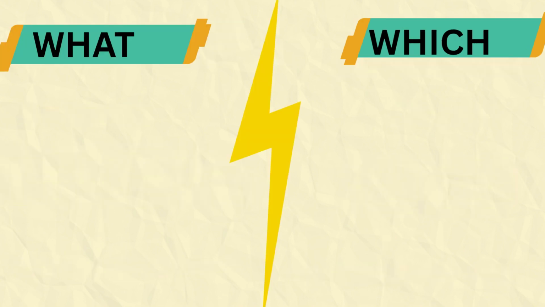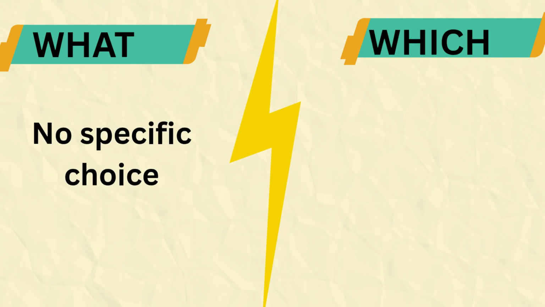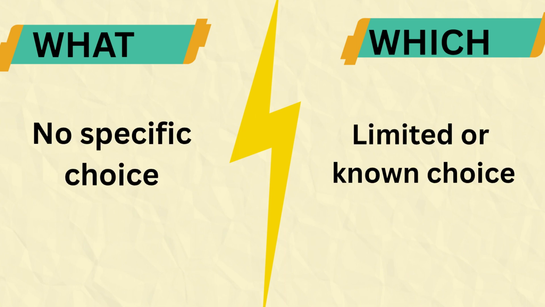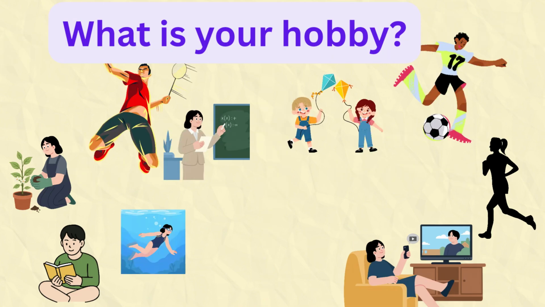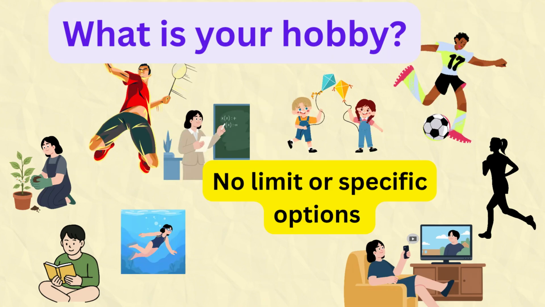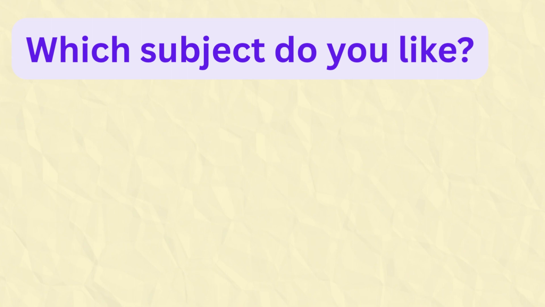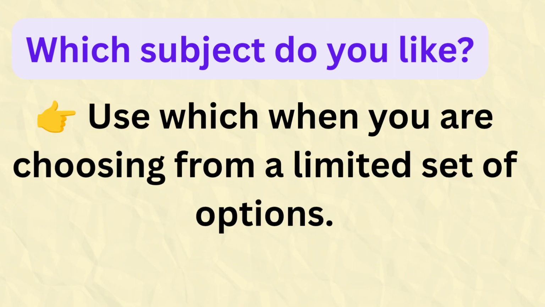Now next one, what versus which. What: no specific choice. Which: limited or known choice. For example, what is your hobby? Here we use what when there is no limit or no specific options are given. Got it? Next, which subject do you like? Here use which when you are choosing from a limited set of options.